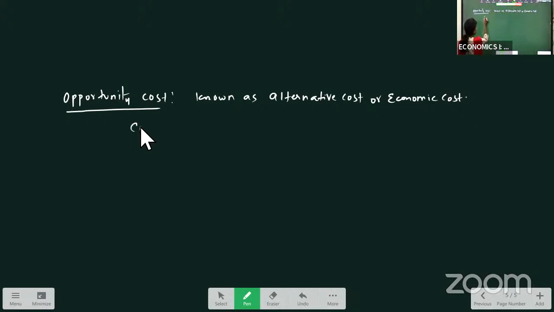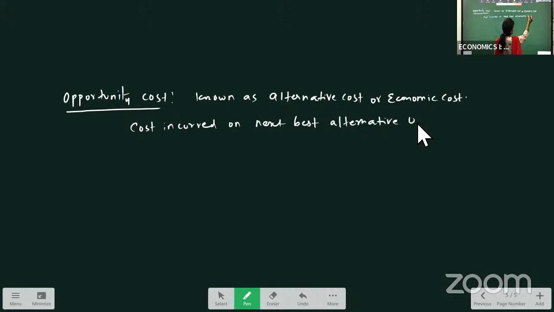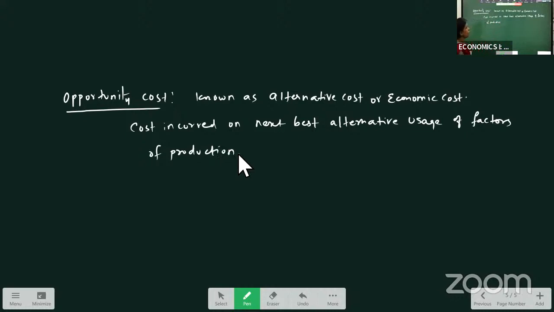The cost which we incur on the next best alternative usage of factors of production. You can write it as the cost incurred on the next best alternative usage of factors of production. It is also known as alternative cost or economic cost.